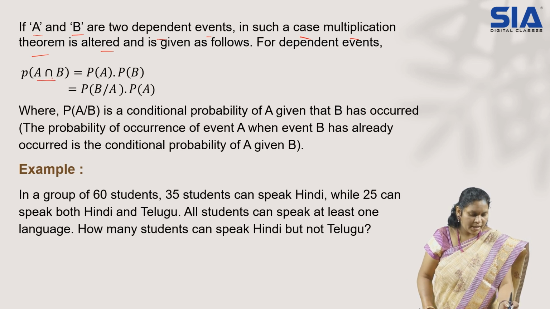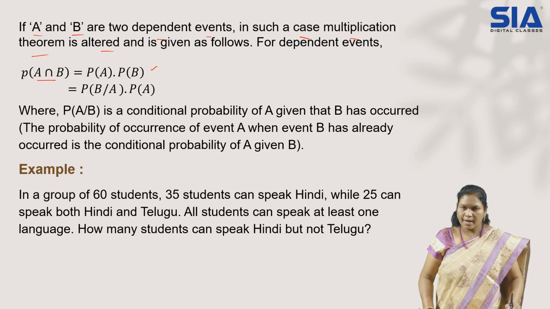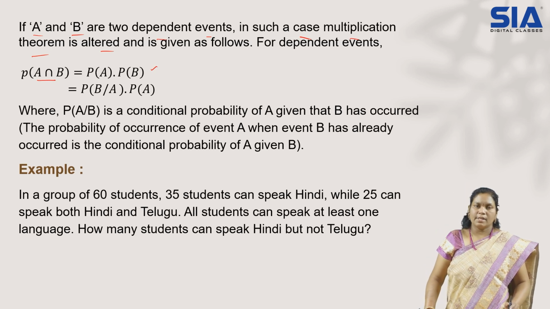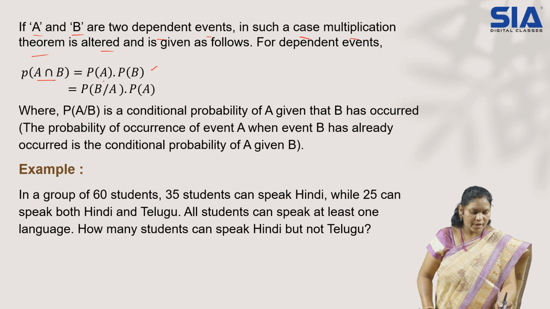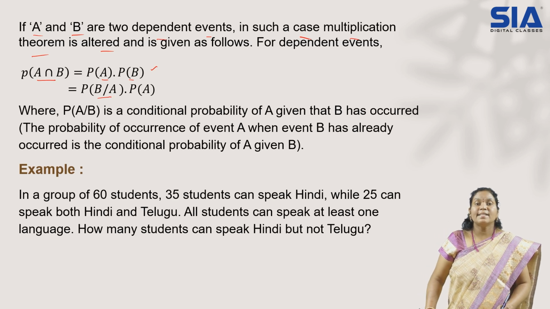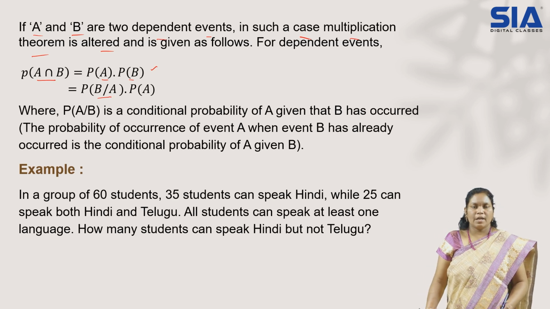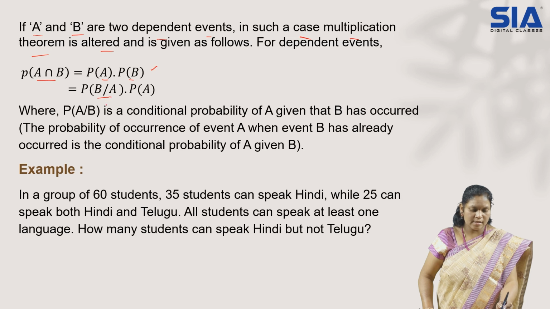So probability of A intersection B equals P of A into P of B, we discussed already, right? Whenever independent events are there. Now for a dependent event, what happens is, P of A as it is, instead of P of B we use P of B by A. So B is dependent on A. If A comes, then only B will come. In such situations, we go for the dependent event. So the formula changes like this.